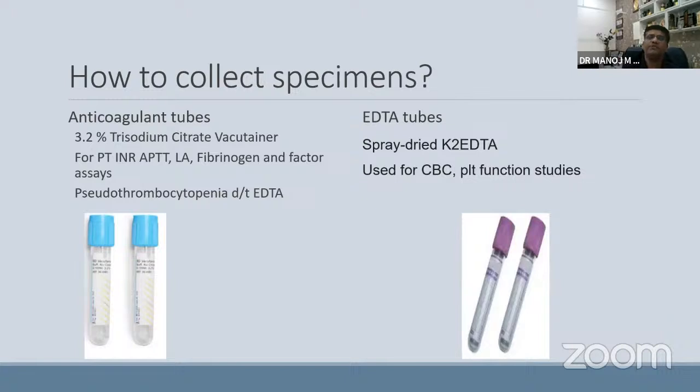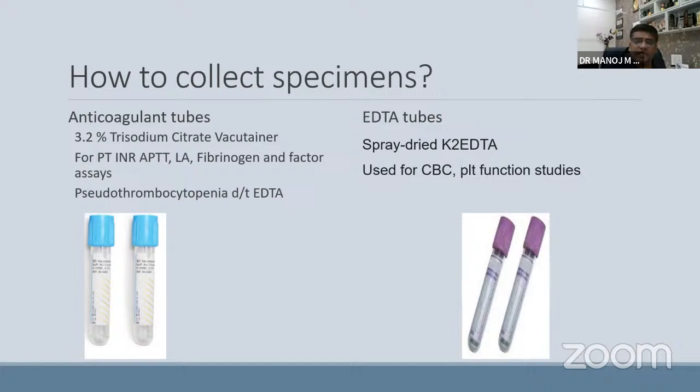Many times, this is very important to discuss with clinicians, because I get a call about coagulation studies being abnormal. But this is very important because usually, if we take an EDTA sample and platelet clumping is there, you repeat it in a citrate vial, and pseudothrombocytopenia can be caught. Usually the CBC shows platelets down, but if you see the smear, platelet clumps will be seen, and the patient will not have any bleeding. Whenever you are using the anticoagulation tube, the fill marker is very important. There is a mark on each tube showing the amount of sample you need to take.